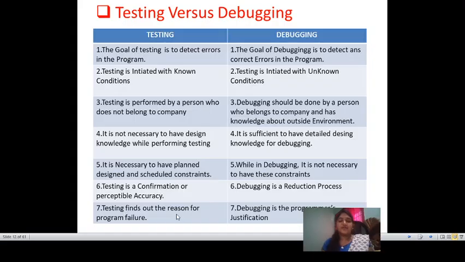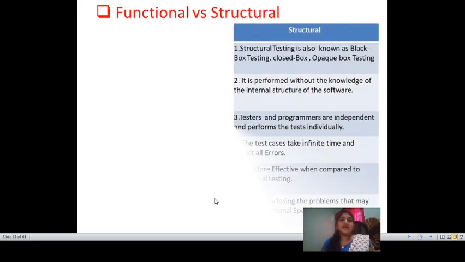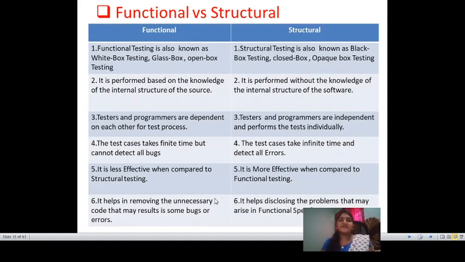Next, testing finds out the reason for program failure. For the program failures, the tester gives the reason, but the debugger should perform the justification. The debugger should justify whatever the bug is, how the bug is detected, and how the bug is corrected. All of this is defined in debugging. So this is one of the dichotomies, testing versus debugging. Next, coming to functional versus structural.